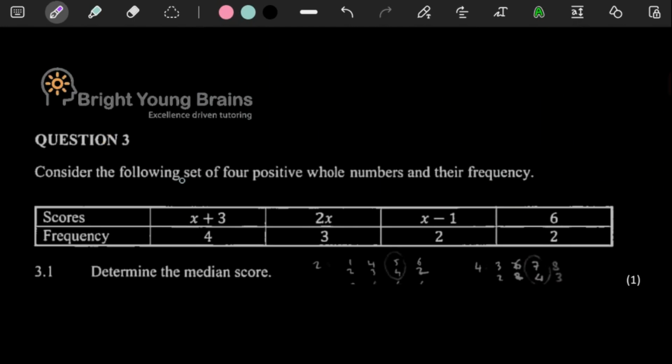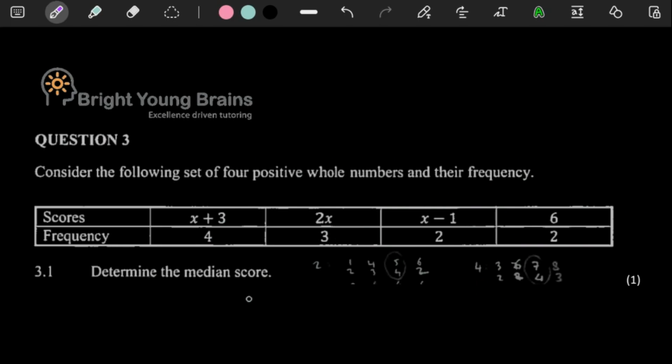Question 3 says, consider the following set of 4 positive whole numbers and their frequency. Okay, so you have different scores here. Score number 1, score number 2, score number 3, and score number 4. People that got the first score, it was 4 people. People that got the next score, it was 3 people, and then 2 people, and then 2 people.